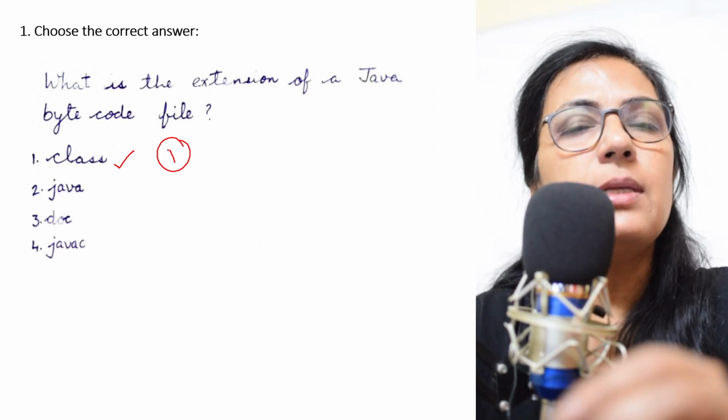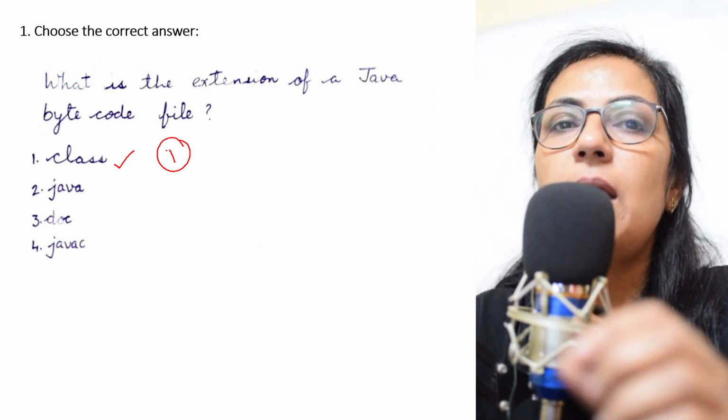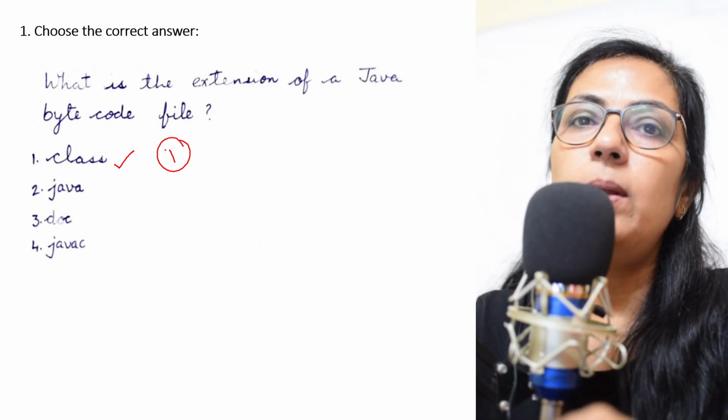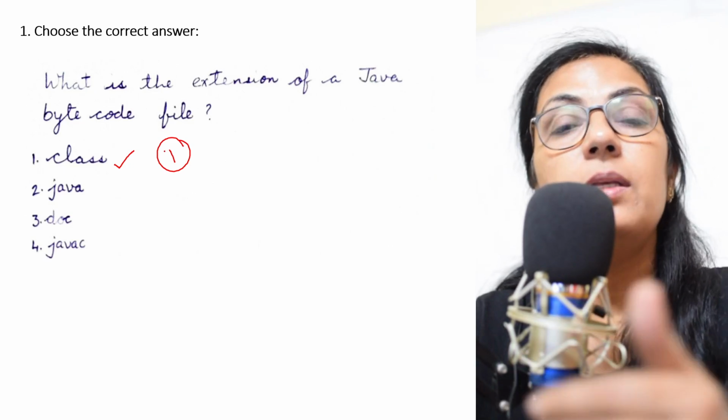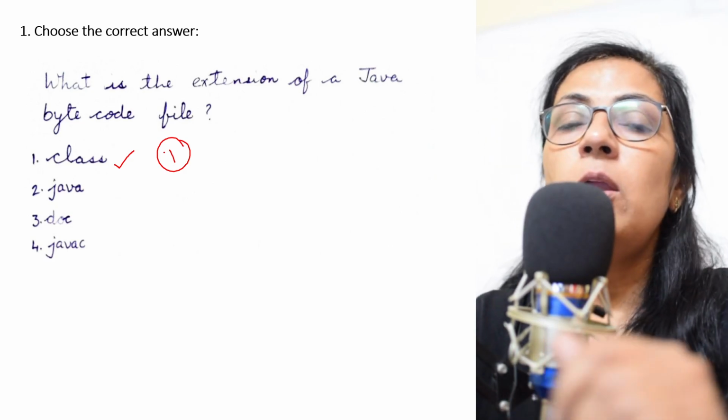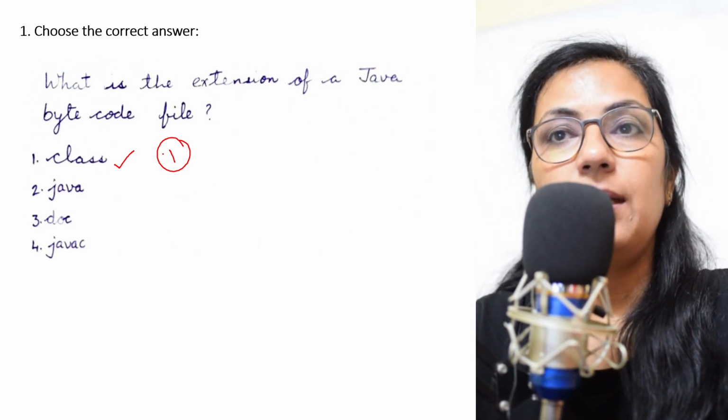Children, these questions are very simple. You just have to pay little attention. Once you will understand what it is, what is bytecode, what is intermediate code, what is source code, what is object code, you will not find any difficulty, right?